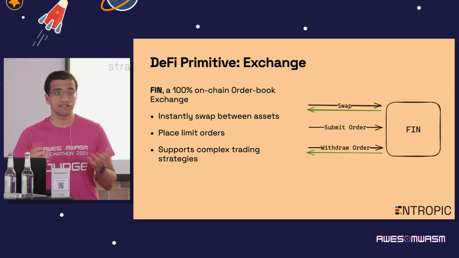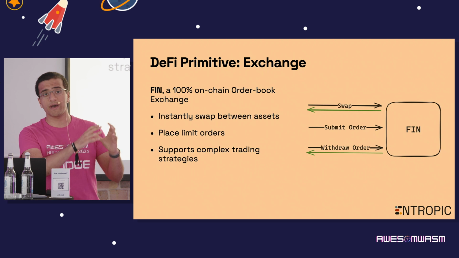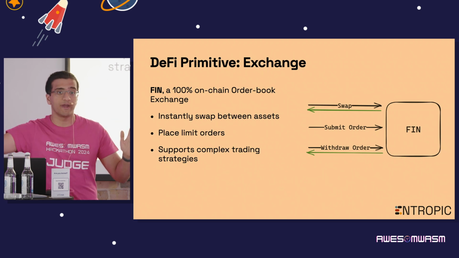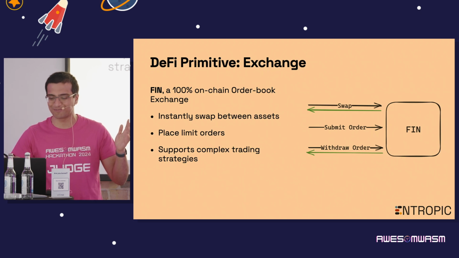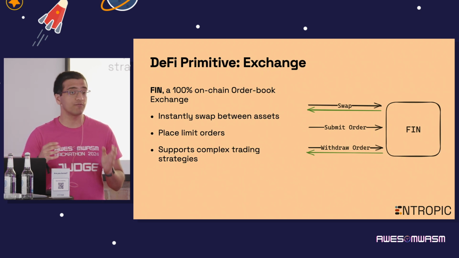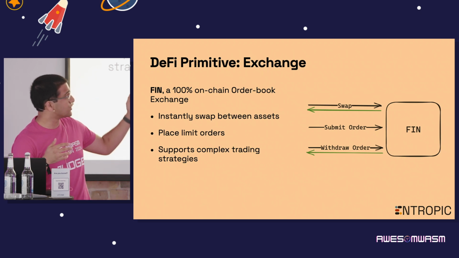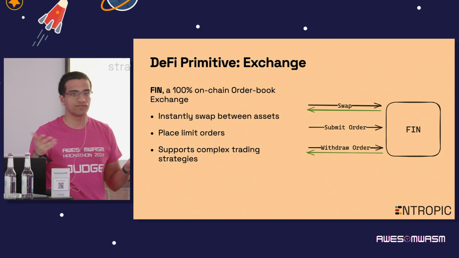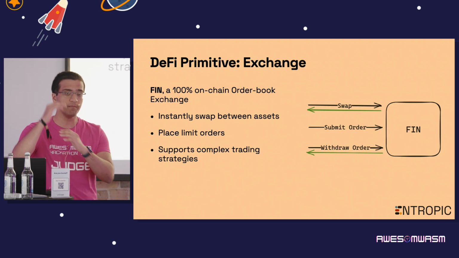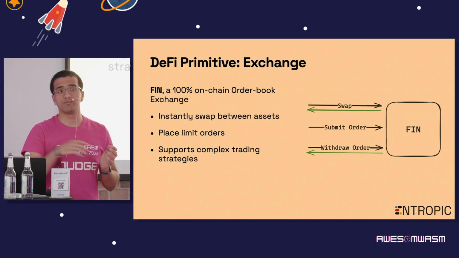And Fin is self-contained in its own regard. You can trade on Fin. It has its own web app with all the pairs, probably closing in on 100 different pairs at this point. But from a technical standpoint, you can see we can basically enter Fin in three ways. We have the swap entry point, where we instantly swap an asset A for another asset B on that trading pair. And then given that Fin is an order book exchange, we can also submit and withdraw orders.